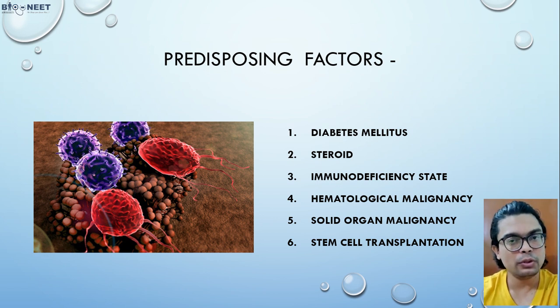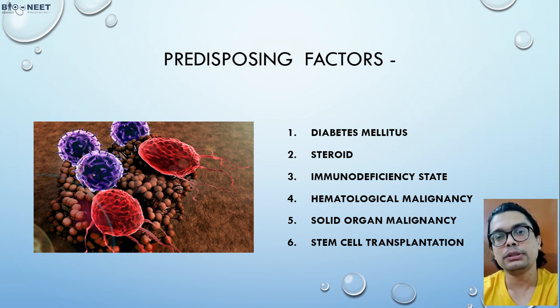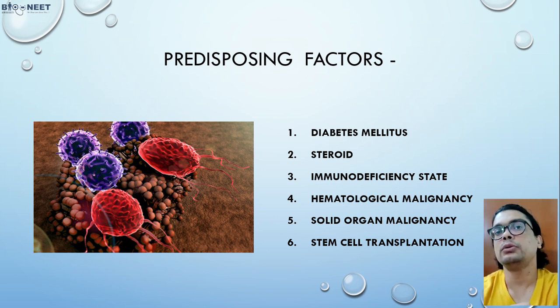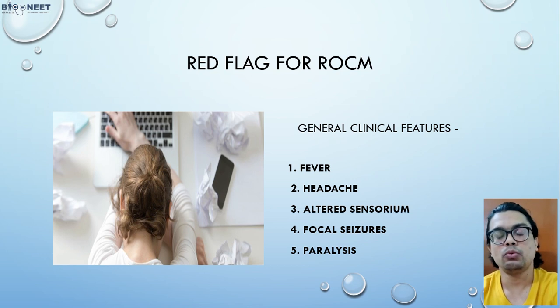Diabetes mellitus: everyone knows that with any kind of disease, diabetes is a chronic disease that makes it worse. Next, if the patient is on steroids, or has some immunodeficiency state, hematological diseases or malignancies such as leukemia, these are predisposing factors. Whenever we talk about predisposing factors, we should know how to diagnose by seeing the red flag signs. So what are the red flag signs for ROCM?